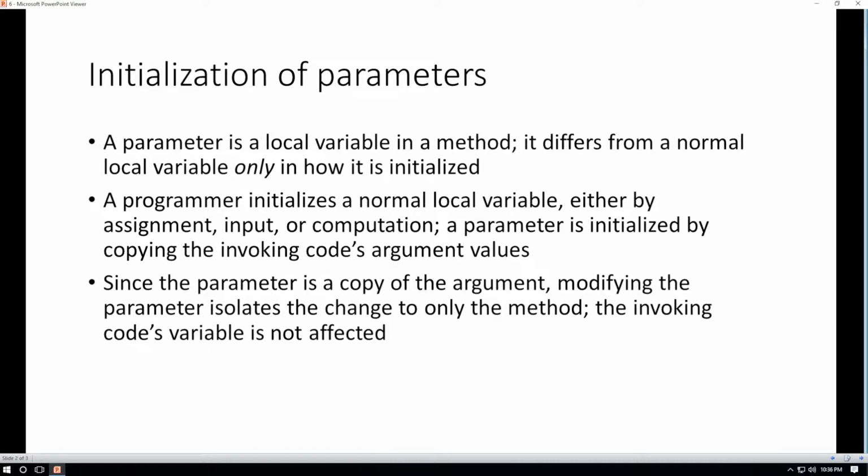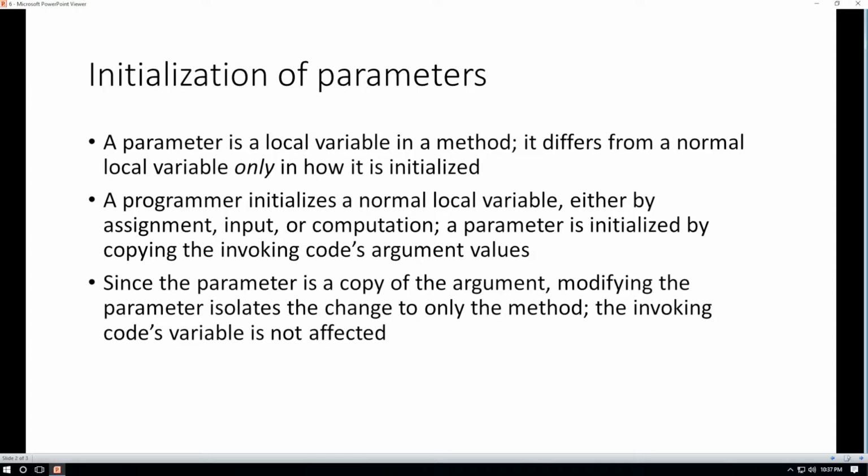A parameter is a local variable. Just like any other variable we've defined in the main method, a parameter is a similar local variable with the exception that its initialization is done by the method invocation. Normally, a programmer initializes a local variable either by assignment, input, or some computation. A parameter, again, is initialized by copying the invoking method's arguments into those parameter variables, so they now have the proper values as the invoked method begins its execution.